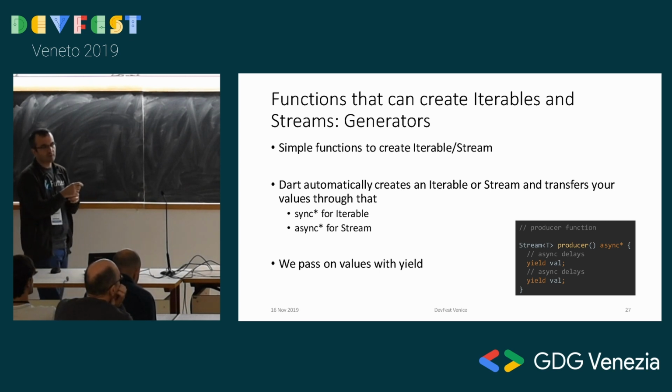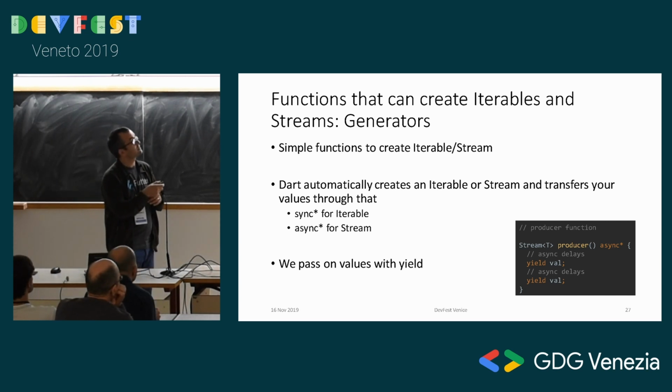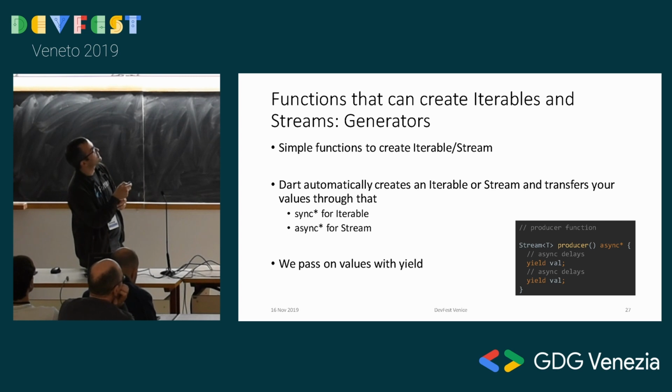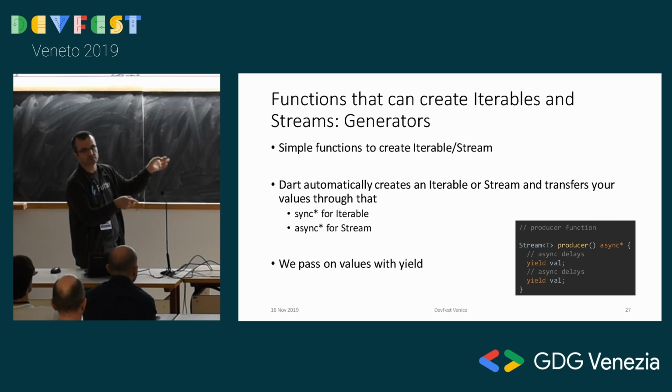Okay, so let's talk about how we can create these streams a little bit. There is more syntactic sugar in Dart for that. You can create a simple function that will create an iterable or a stream for you. That function is over here. It automatically, the values, you pass them using the yield keyword rather than the return keyword because there are multiple ones of them. And it automatically wraps that into a stream, and that stream, whatever value you give, that stream emits those values.